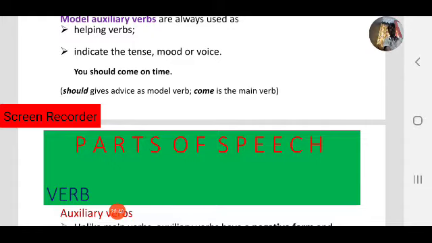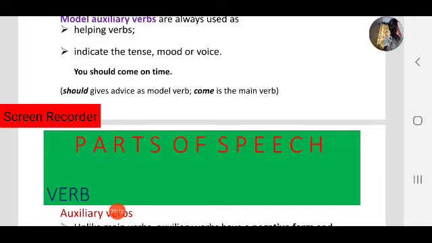So, you should come on time. What is the main verb here? Yes, come, that is the action. You come on time, you should come on time, or you must come on time. So here should or must are helping verbs, modal helping verbs, modal auxiliary verbs. Should gives it as a modal verb because it gives advice. You should come on time.